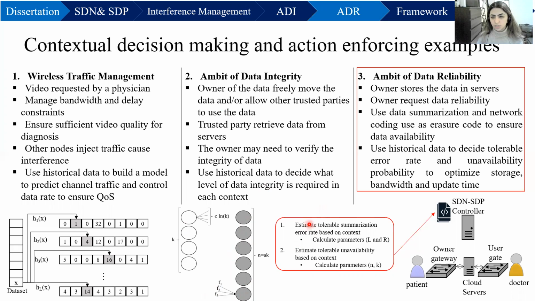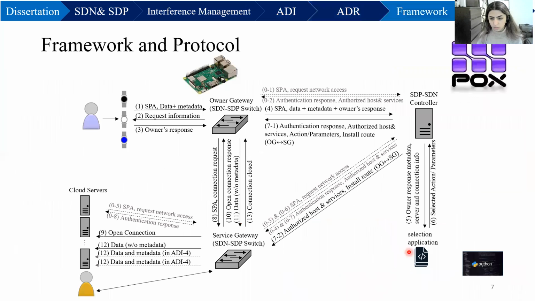And we used a Bayesian regression method to estimate the tolerable summarization error rate and also the tolerable unavailability based on the context. And this is also an application in the SDN and SPA controller.